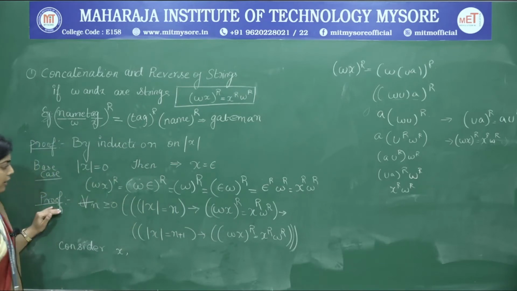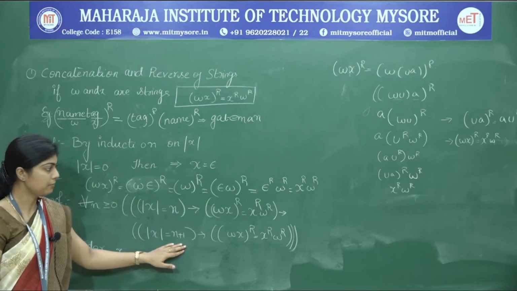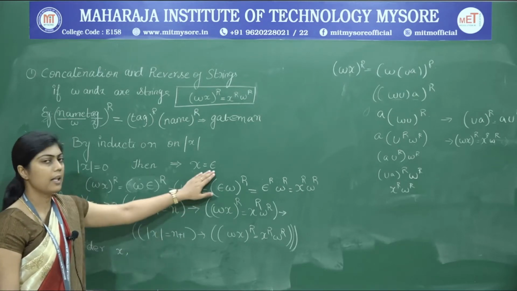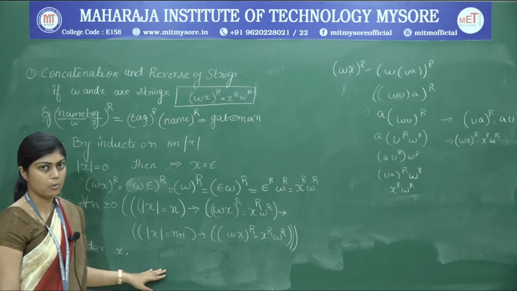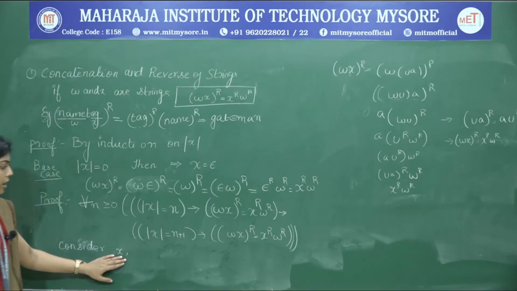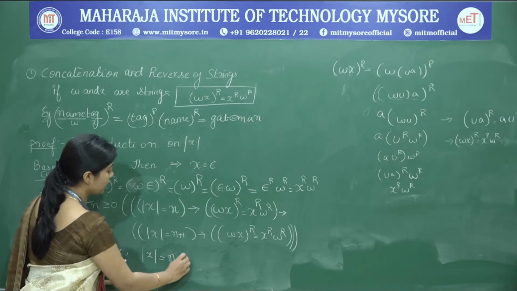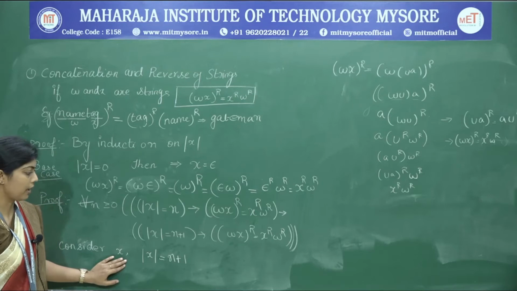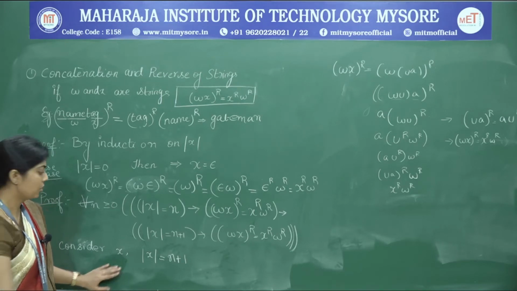Next case, we will take up any X whose length is either n or n plus 1. This has to apply for every string other than epsilon also, that means any string which has at least one character or more. So we consider a string X whose length is n plus 1. So it has some n plus 1 characters. Therefore X can be broken down into two things.